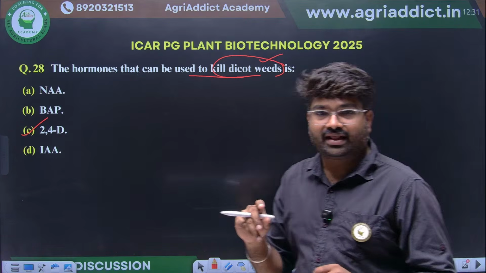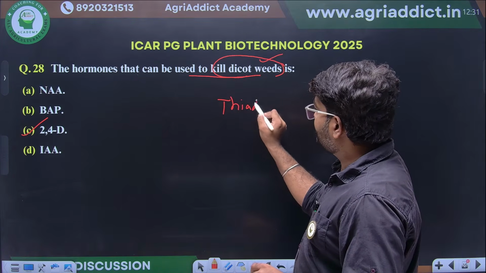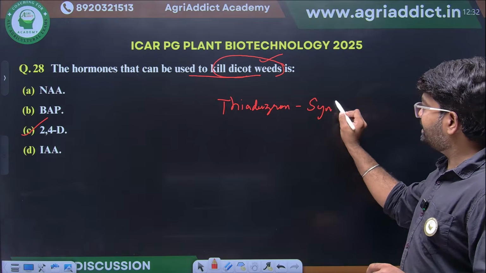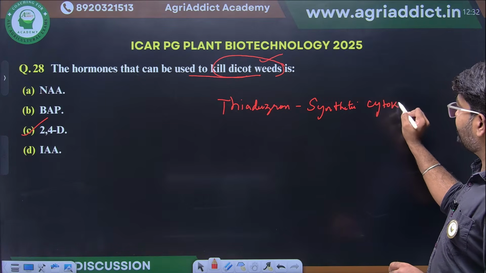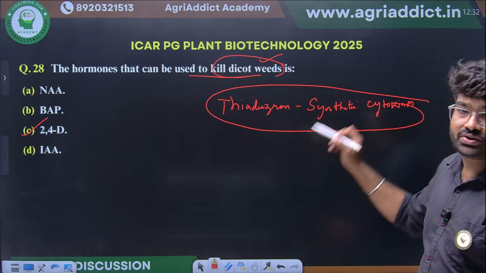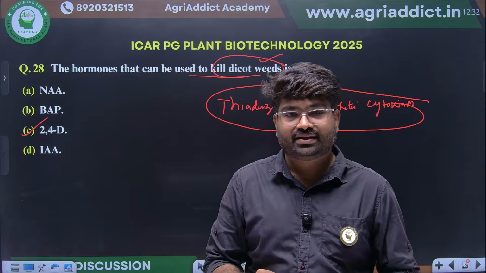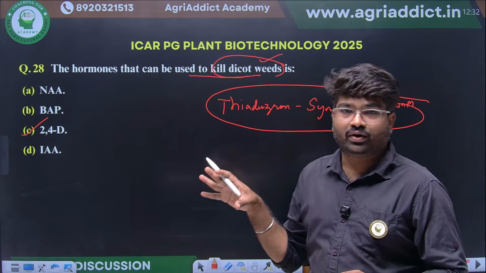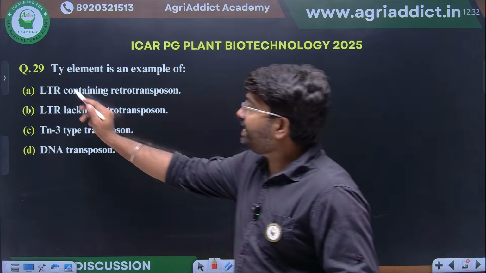Apart from that, another important thing is thidiazuron. Okay, it's a synthetic cytokinin. This can also be used for defoliation of the plant. Clear? So thidiazuron can also be used as a defoliant. Okay, clear? Next, Ty element.